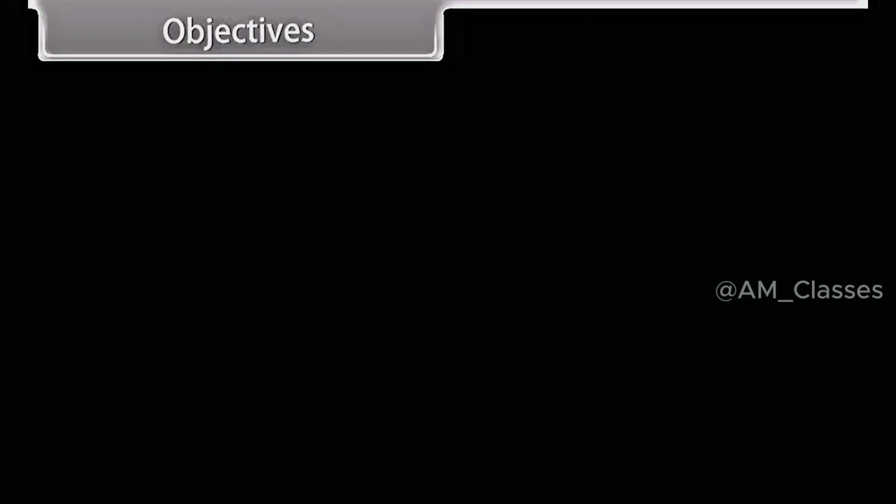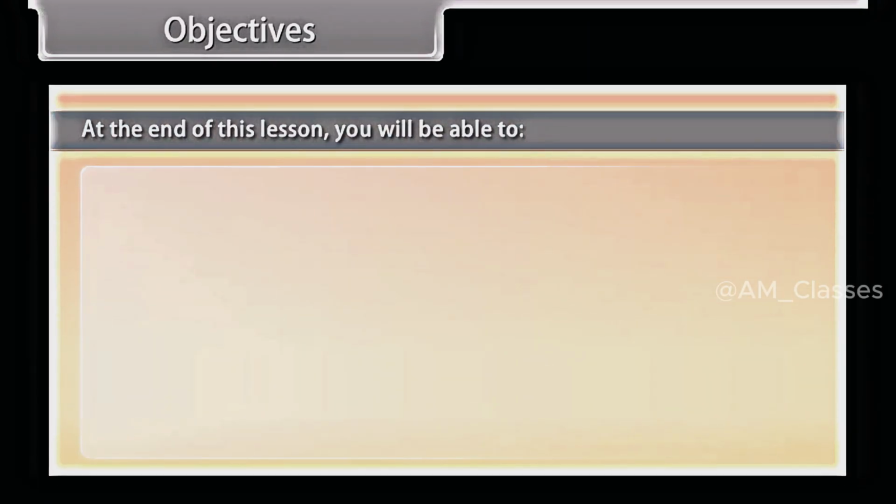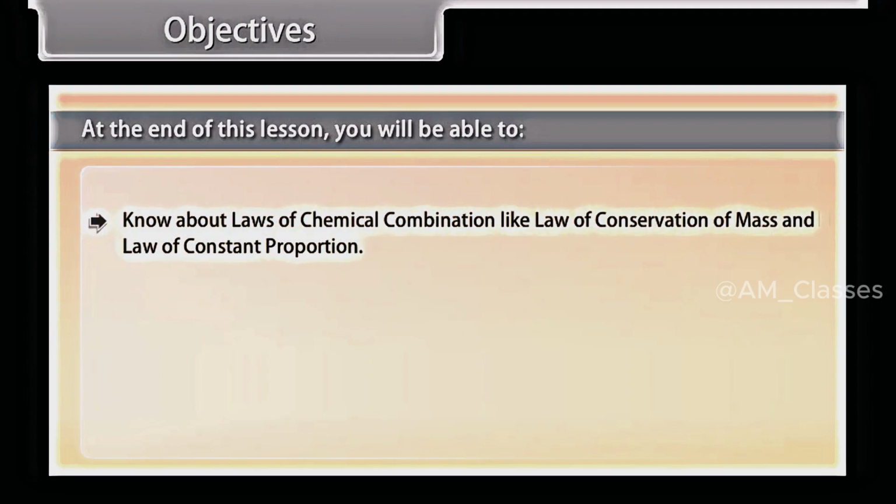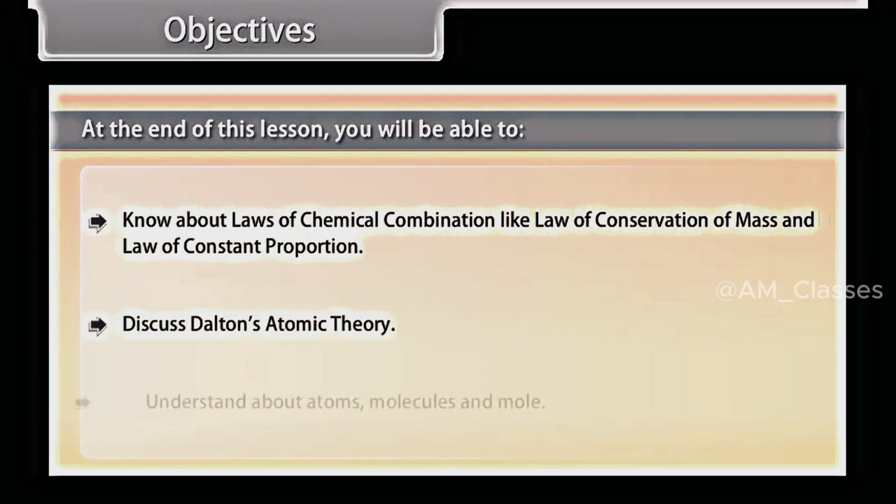Objectives. At the end of this lesson, you'll be able to know about laws of chemical combination like law of conservation of mass and law of constant proportion. Discuss Dalton's atomic theory and understand about atoms, molecules and more.